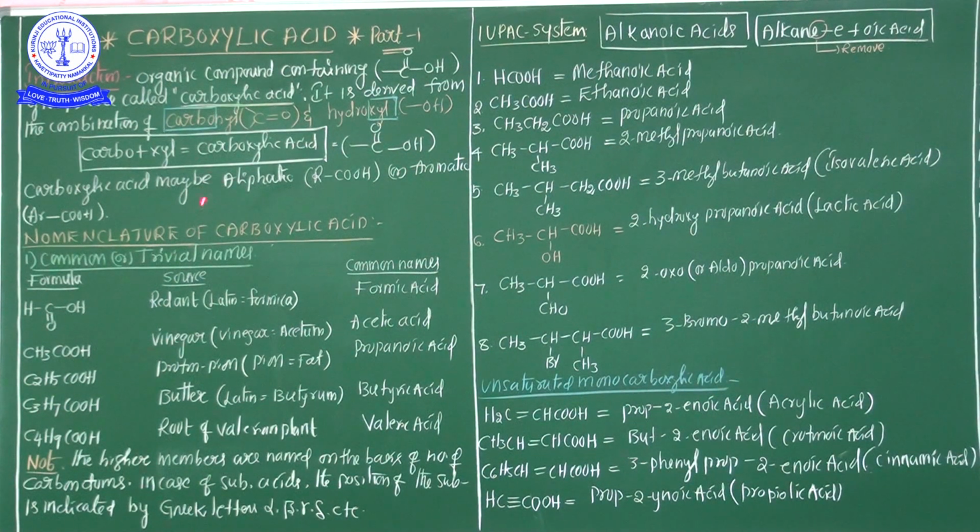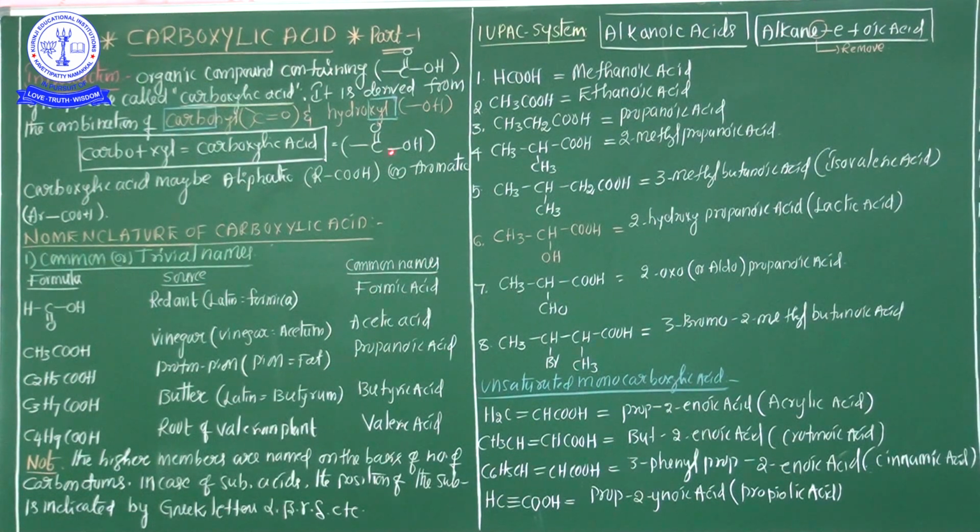Okay? And one more important point, my dear students: the properties of the carboxylic acid group are not simply the combined properties of these groups, but it has its own distinctive properties. So here the important point: carboxylic acid is formed by the combination of the carbonyl group and the hydroxyl group. But in the acid, the COOH group does not show either carbonyl group properties or hydroxyl group properties. It has separate properties. This is the most important.